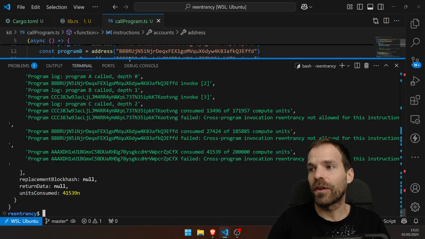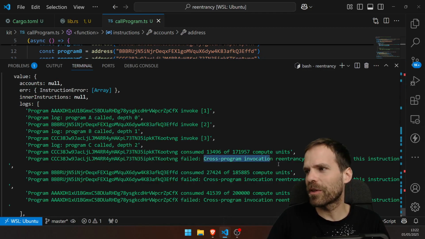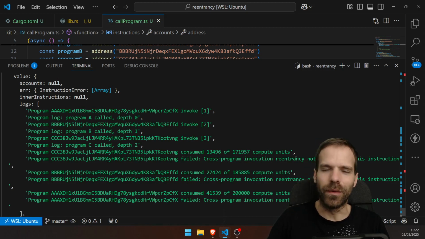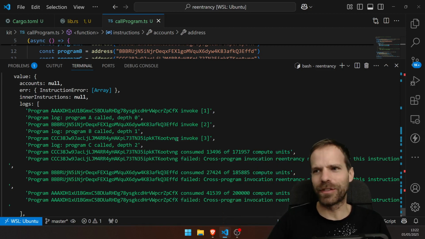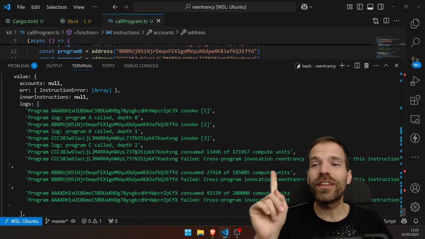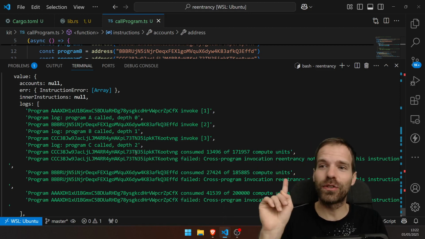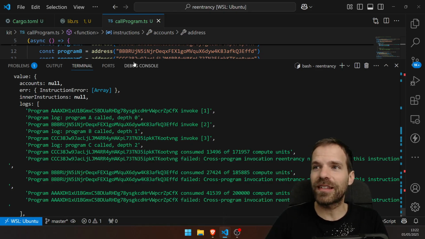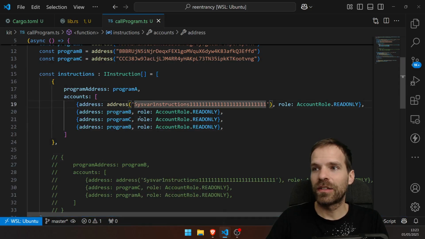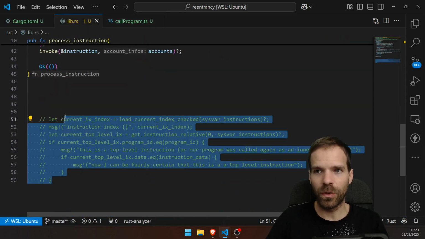Yeah, wait. Oh yeah. So program C fails because it can't call program B again. Which, you know, makes sense because otherwise you could just have another top level call it, and then it's suddenly possible. That would not make any sense. So this is not done just to prevent figuring out who is the top level caller, because that's the entire reason why I had the sysvar instructions here. We want to do this thing again.